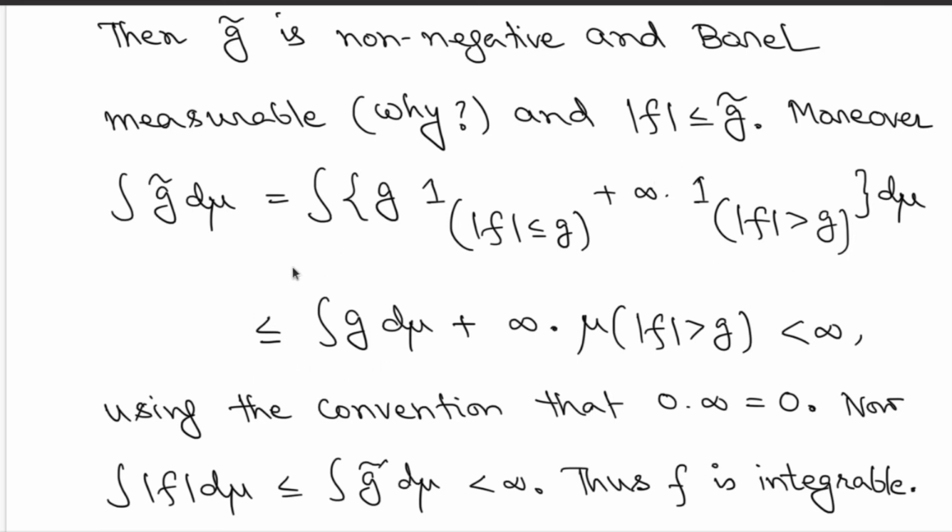So you just get back the integration of g on the set where mod f is less than or equal to g. This indicator is of course less than or equal to the indicator of the whole set, therefore you can dominate the first integration by the integration of g itself. g is a non-negative function, so that's not a problem. But g is given to be integrable, so that is finite. So the integration of g tilde is non-negative and finite.